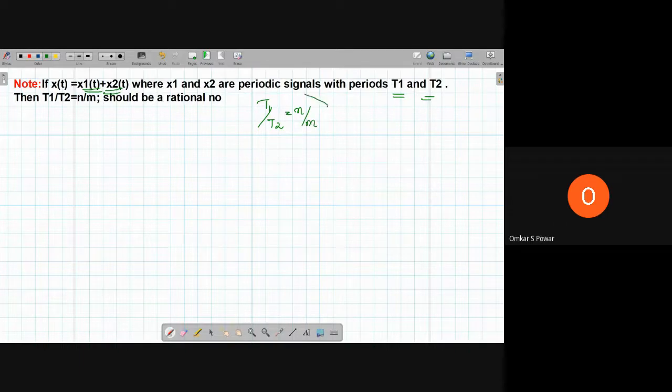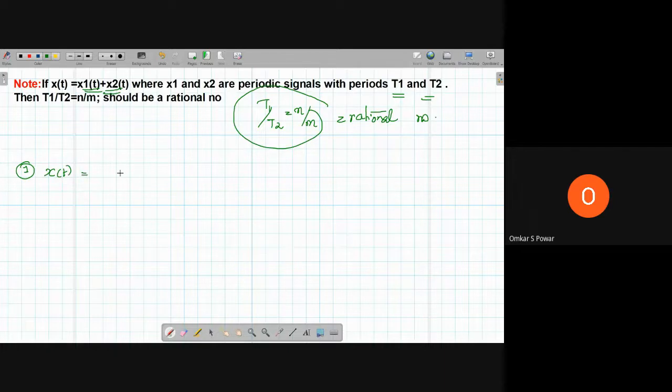So this should be a rational number for the signal to be periodic. You may not understand, so we will solve some problems to get the essence. We'll solve one problem and then come to this explanation again so that you will get a better understanding.